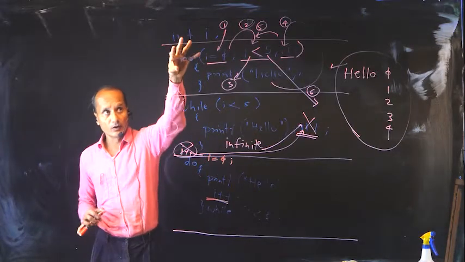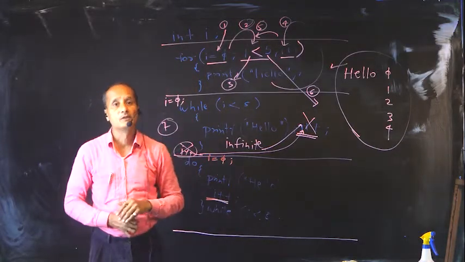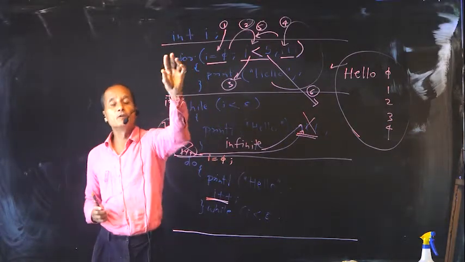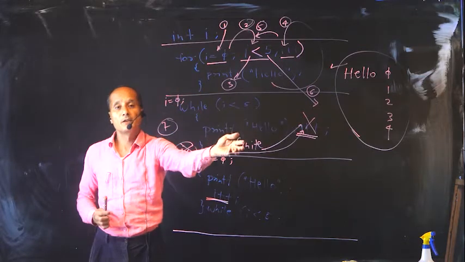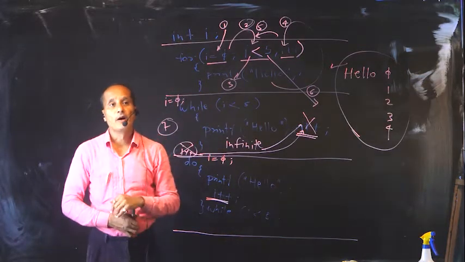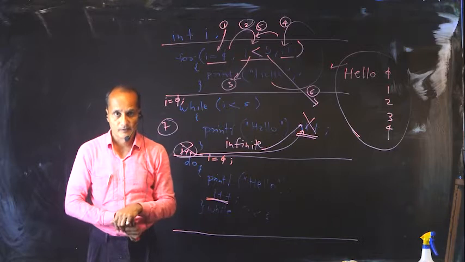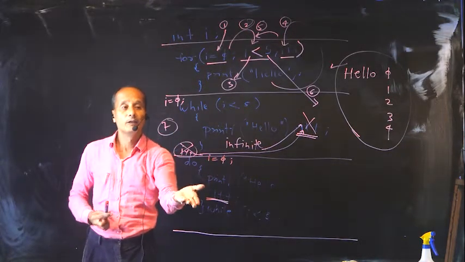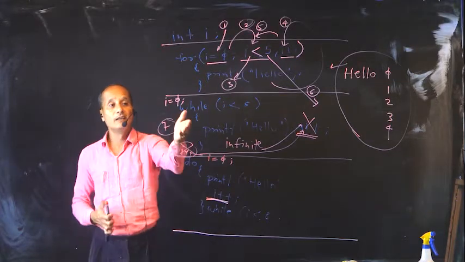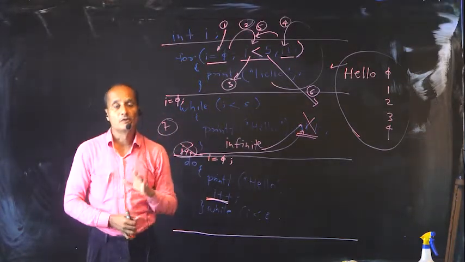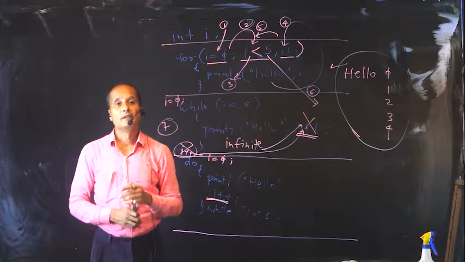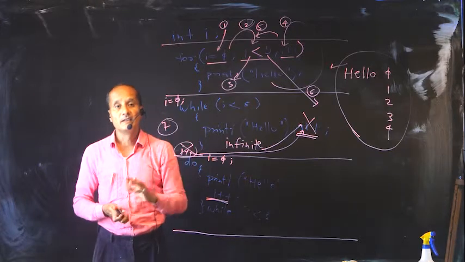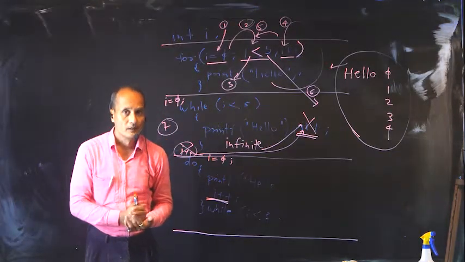I purposely wrote and explained all these 3 loops together so that you can comparatively remember. Some people understand for loop. Later on when they study while loop, they get confused. Why 2 different techniques and what is the difference? Sometimes people understand while loop and when they go for do while loop, then again they are confused. Why while is different and do while is different. So it's always a good idea maybe to study them at a stretch and simultaneously so that you can know the similarity and you can know the differences. Let us see the similarity.